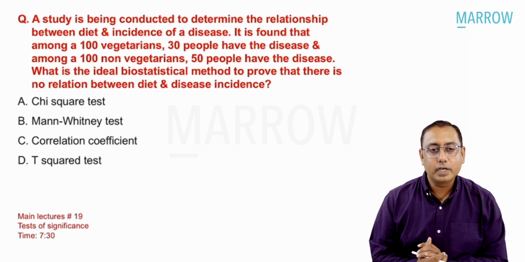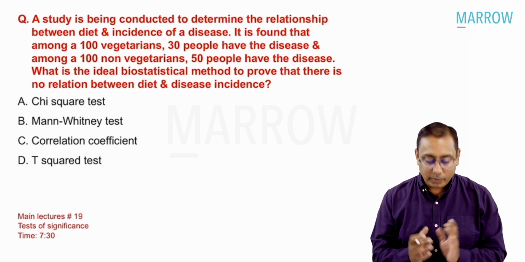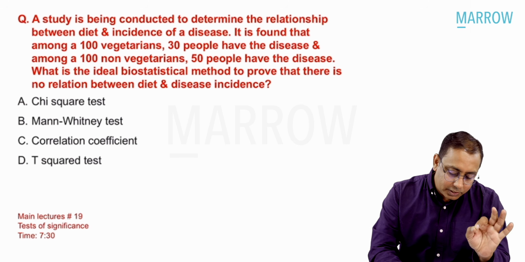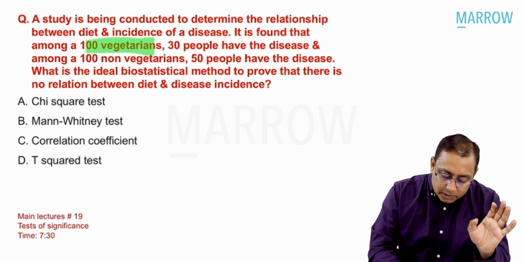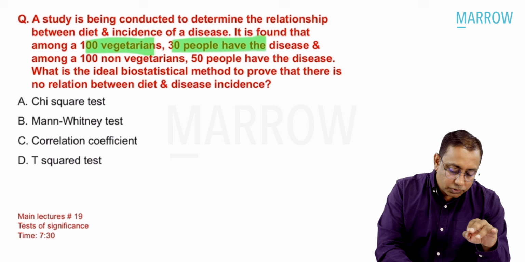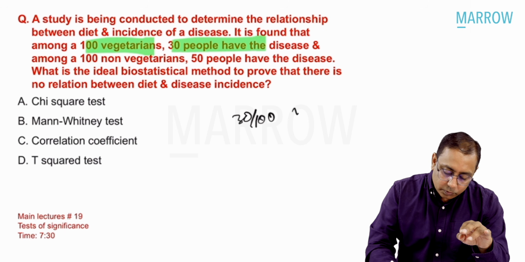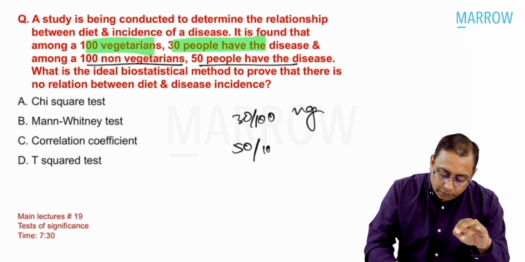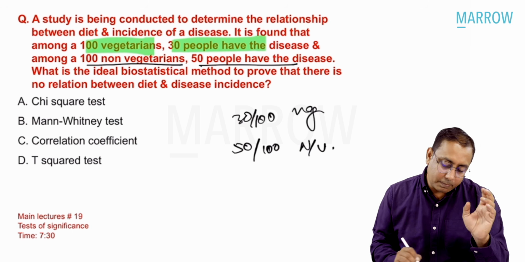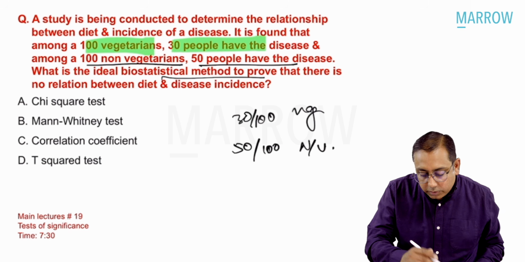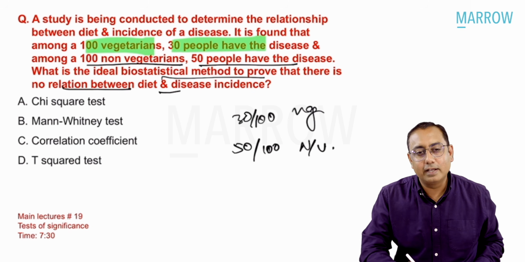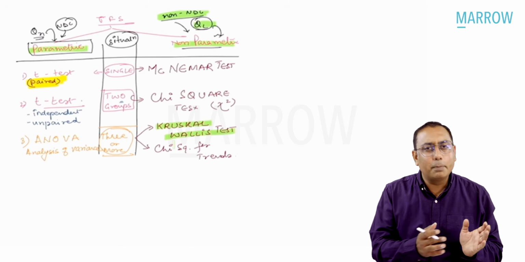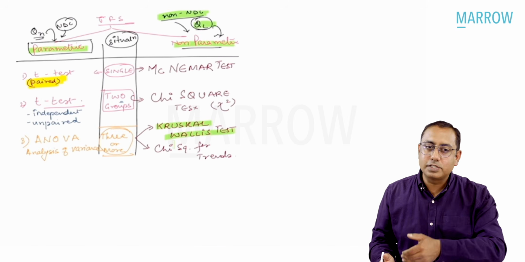Coming to the next MCQ, a study is being conducted to determine the relationship between diet and incidence of a disease, any disease. It is found that among 100 vegetarians, 30 people have disease. So 30 people out of 100 have disease who are vegetarian, and among 100 non-vegetarians, 50 people have disease. What is the biostatistical method to prove that there is no relation between disease and diet? So what is the test of significance? You already know that the test of significance could be parametric or non-parametric. We have discussed this before also.